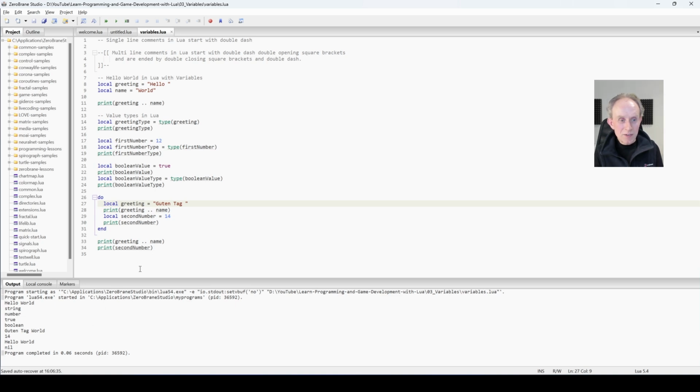So the question now is why, when we remove local, does it do this? If you think about it, all you're doing now is you're redeclaring, you're redefining what greeting means. So now greeting means Guten Tag, and that just carries forward. You haven't declared a new variable here at all. You've just redefined the existing one.